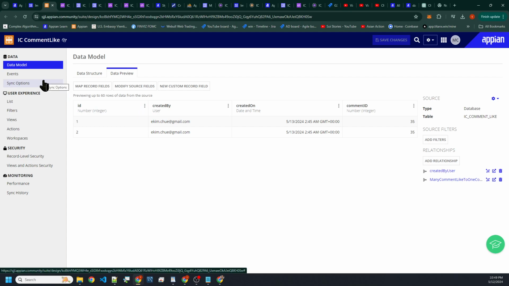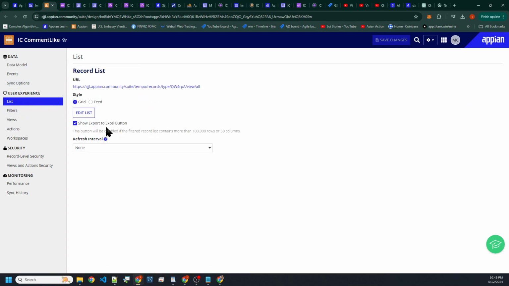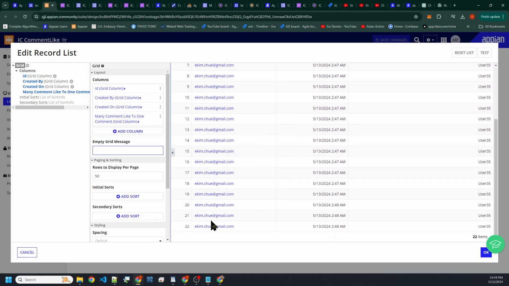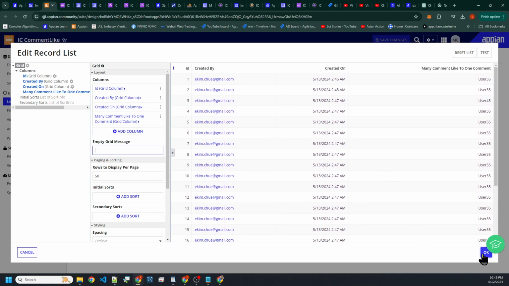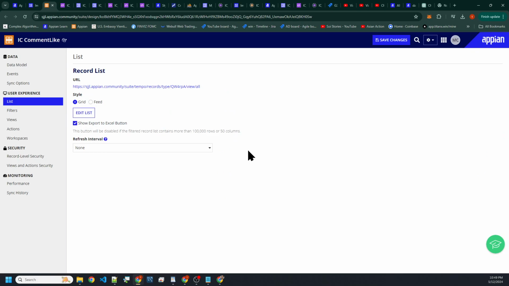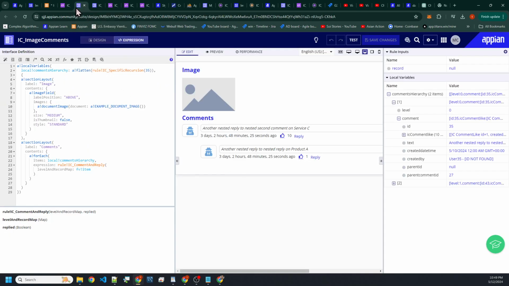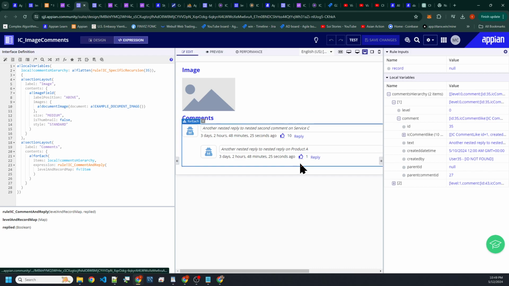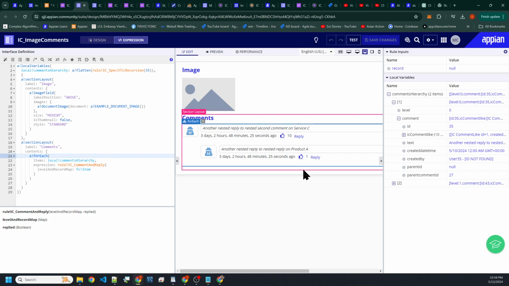But if you were to go to list here, let's see how many records we got in here. There's like 22 records here. So there's another approach to generating this like count, but we know that it works. It works pretty cool, right?